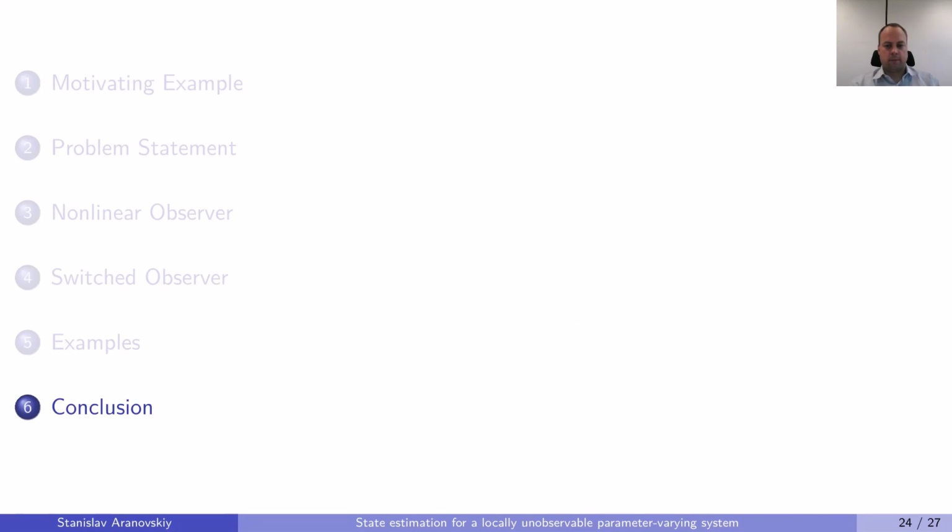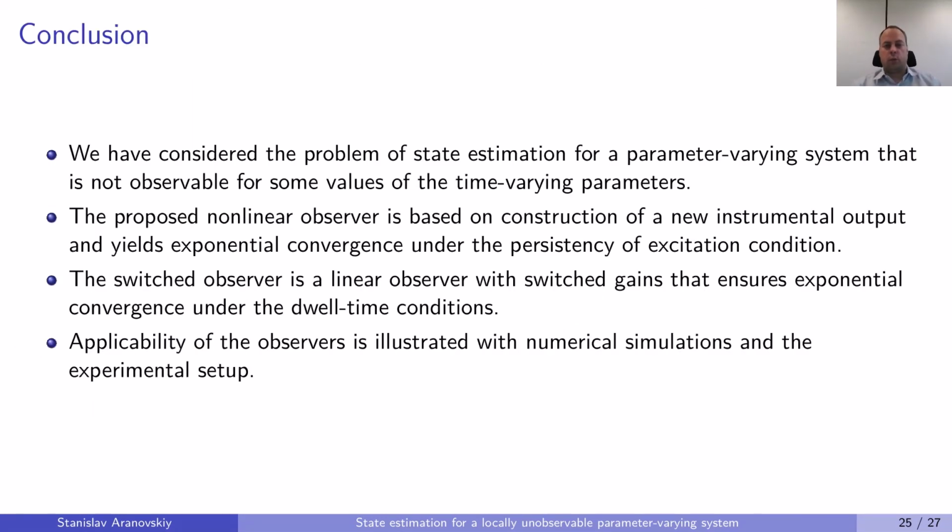Finally, I have arrived at the concluding remarks. So what we have done, we have considered the state estimation problem for a system that is unobservable for some values of the input parameters. To solve this problem, we have proposed two solutions. The first one is a nonlinear observer, which is based on a new output, and its convergence condition is related to the persistence of excitation. The second solution is a switched observer, where the convergence condition is the average dwell time condition. We have shown that these observers are working pretty well in simulations, and we also have an experimental setup for the switched observer.